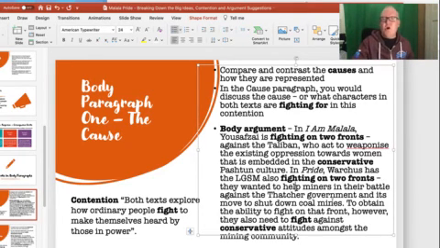They wanted to help miners in their battle against the Thatcher government and its move to shut down coal mines. To obtain the ability to fight on that front, however, they also needed to fight against conservative attitudes amongst the mining community. So that's the cause that they have to fight.